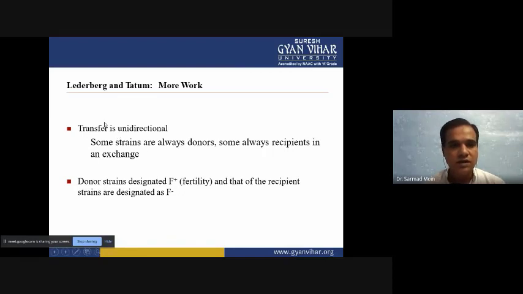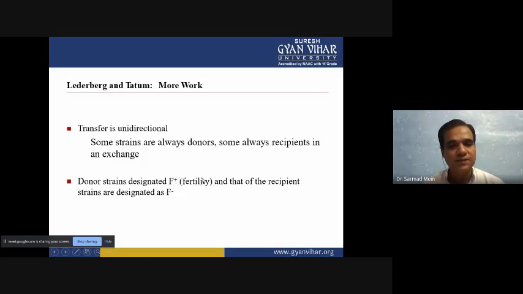Now, Lederberg later said it is a unidirectional transfer, meaning one organism is a donor and the other is a recipient that receives the DNA material. So one organism can donate some genes and another organism will receive them. The donor organism we call F plus.